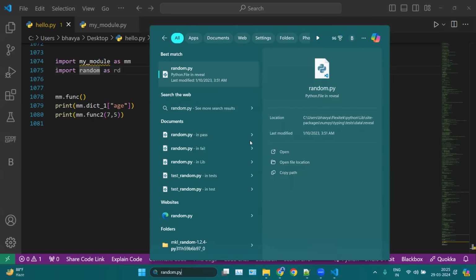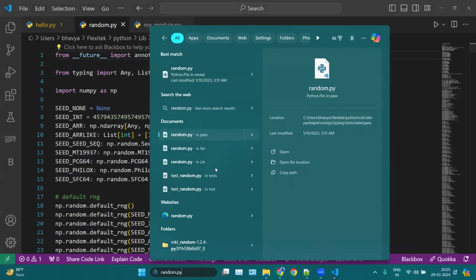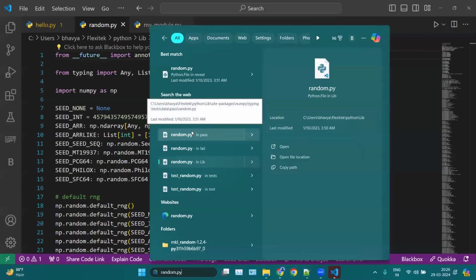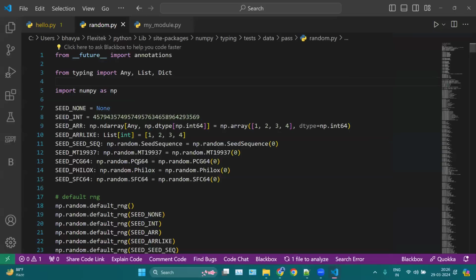So it depends. For example, this file is inside my NumPy folder, and all of these are inside my NumPy folder. Now this is inside my library folders. So you can keep your module files in that location where all your files are located.